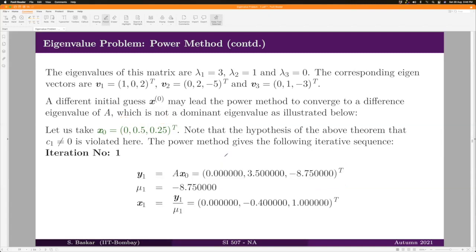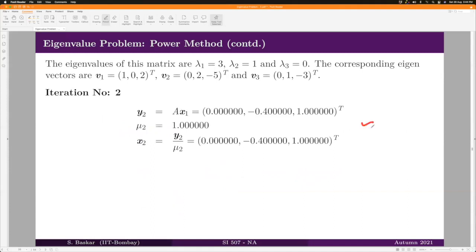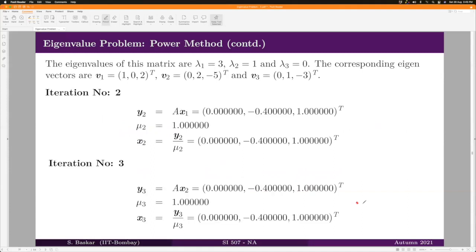Let us compute the iterations of the power method by starting our iteration with x0 given by this. Then in the first iteration, we will get y1 as this vector, out of which we will have 8.75 as the infinite norm of y1. That leads to mu1 to be minus 8.75. And from here, you can get x1 as y1 by mu1, and that is given like this. Now we will proceed to iteration 2, which is given like this. Iteration 3 is given like this.